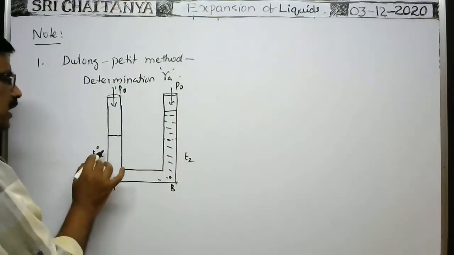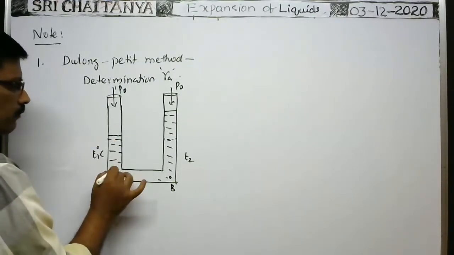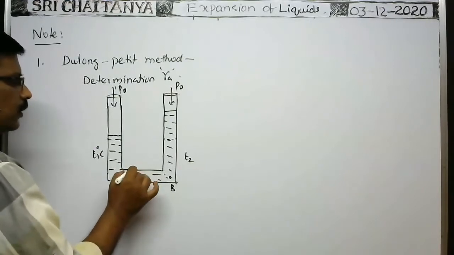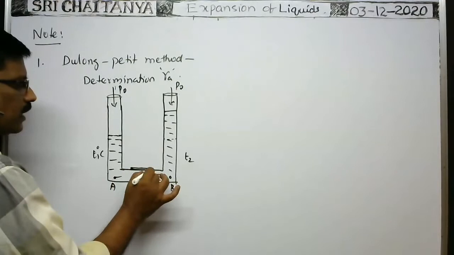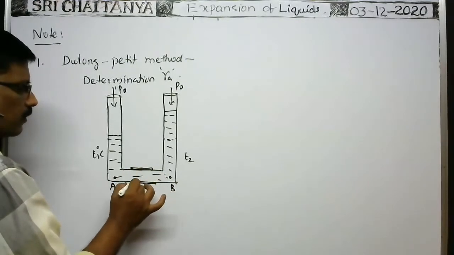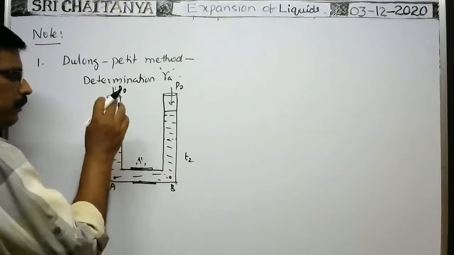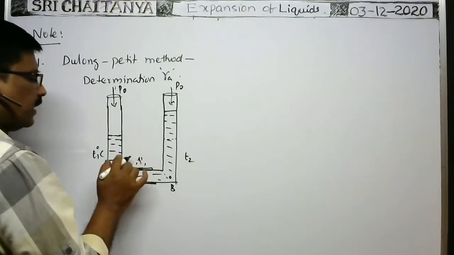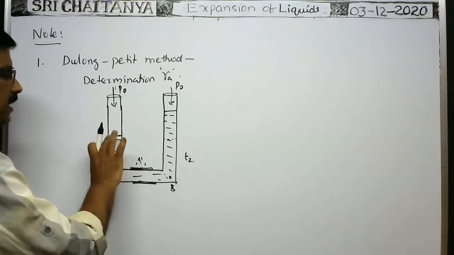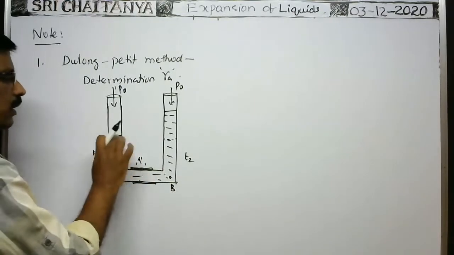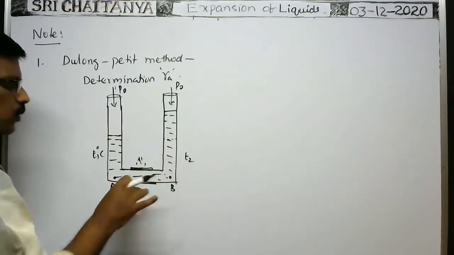Here, at a temperature T1, suppose the liquid level in this limb of the U-shaped tube is this only. Here it is continuously covered with blotting paper, and cold water is continuously poured over the surface, to prevent transmission of heat energy from this to this or from this to this, so that the temperatures of the liquid columns in both tubes are maintained constant at T1 and T2.